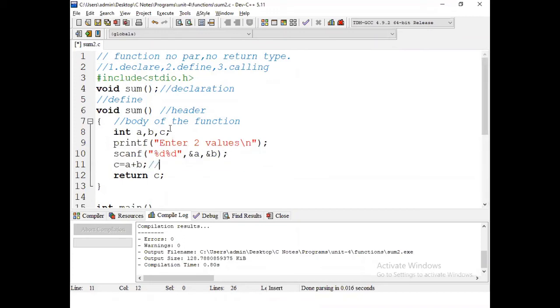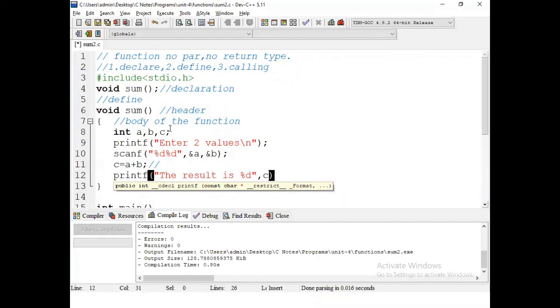Next, c is calculated. Here there is no return type, so no need to use return. printf: here only you have to print the result. Result is percentage d, c.